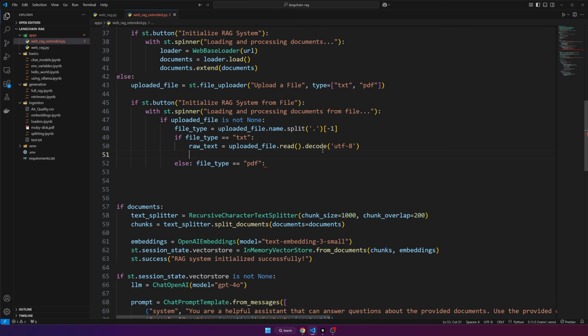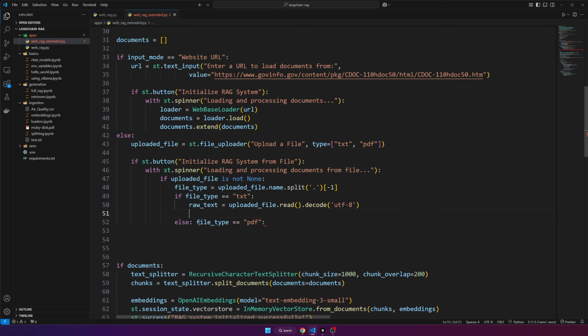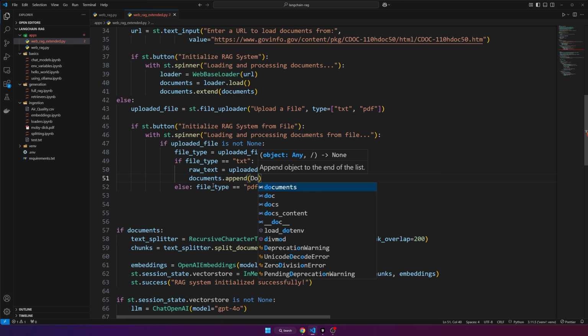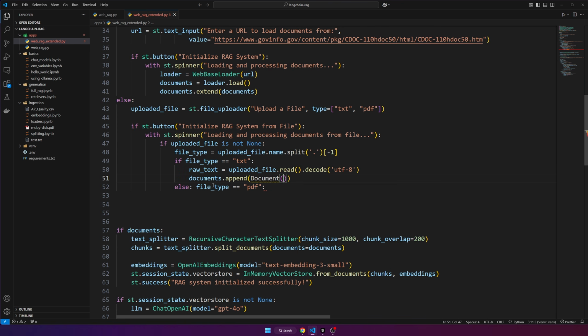So once we have the raw text, we need to convert it to a document, right? Because we have this documents list. So we'll just do documents.append, and then we can create a new document, and we could do page content is equal to raw text. We just need to make sure that we import document from Langchain.